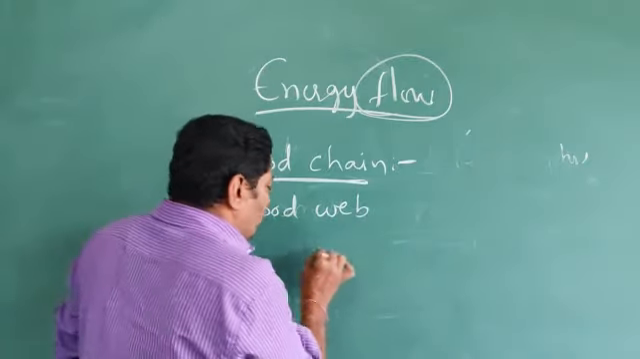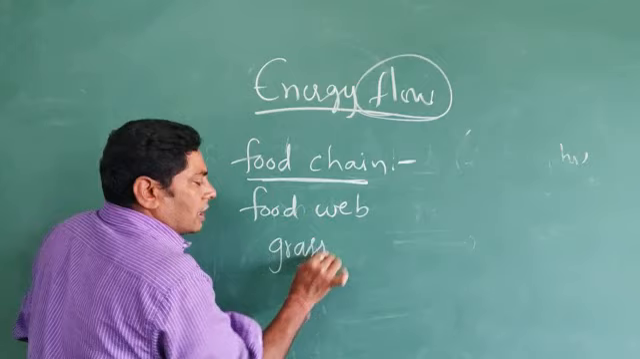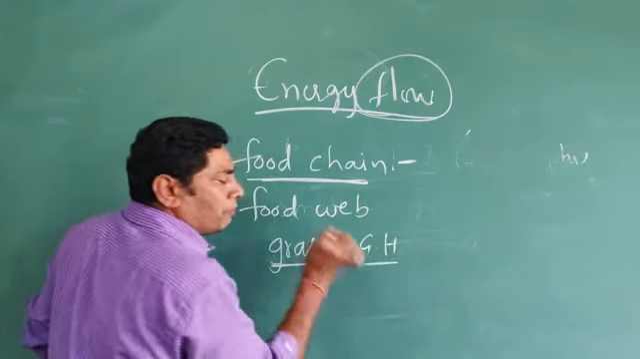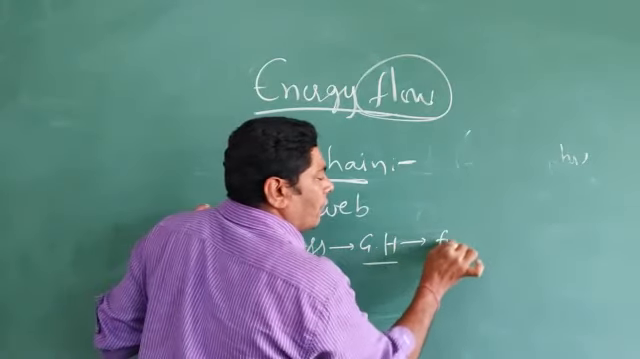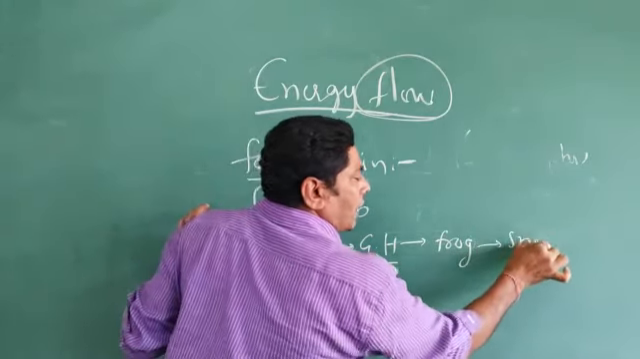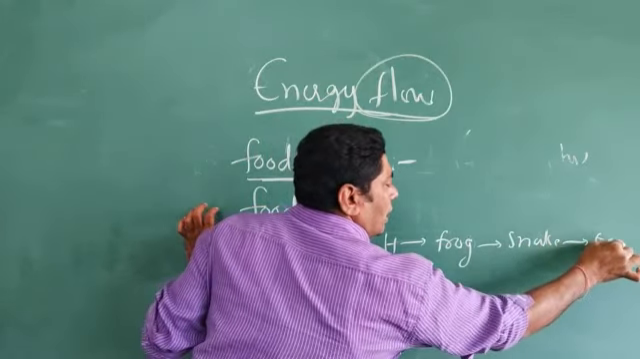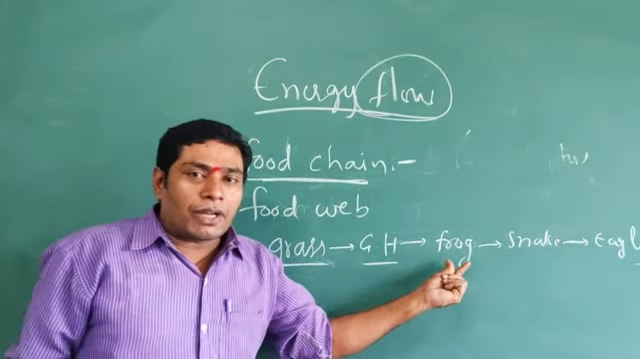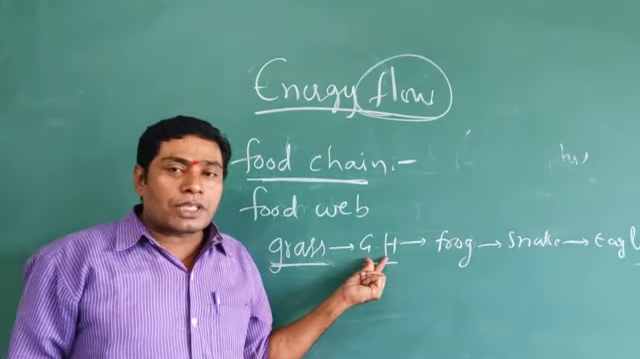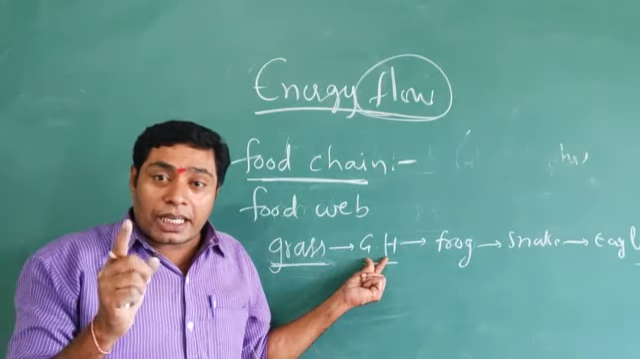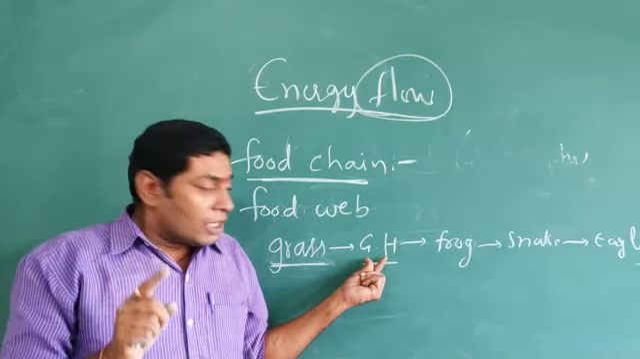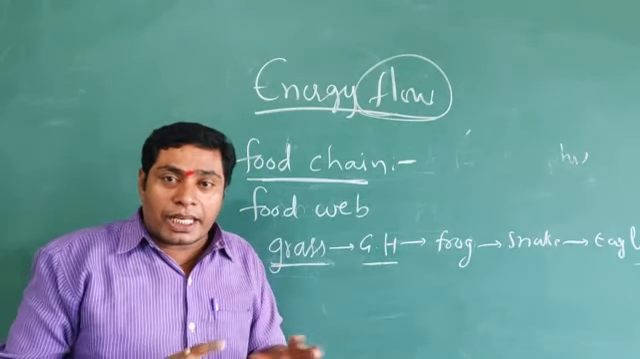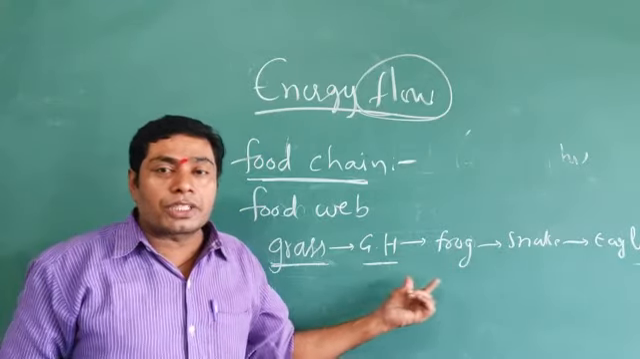For example, here the grass is a producer. The grass is eaten by the grasshopper, the grasshopper is eaten by the frog, the frog is eaten by the snake, and the snake is eaten by the eagle or vulture. Here, the frog depends only on the grasshopper for the feeding purpose. This feeding interaction among the organisms is known as the food chain.